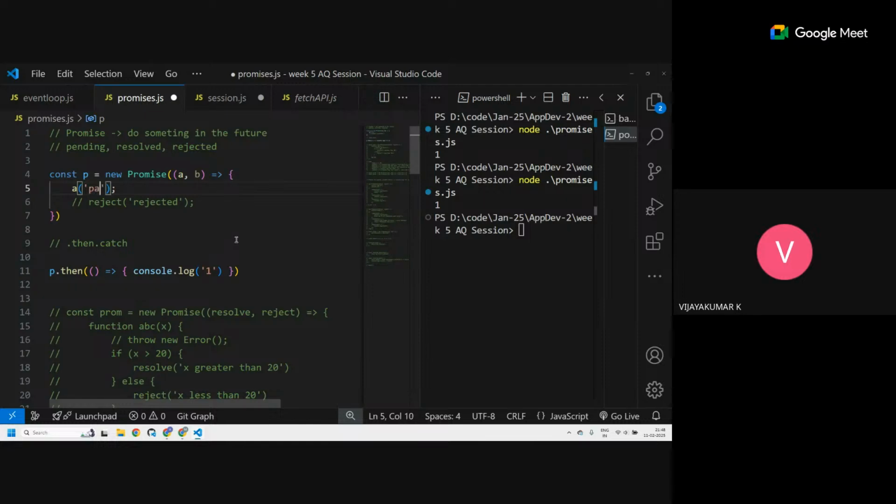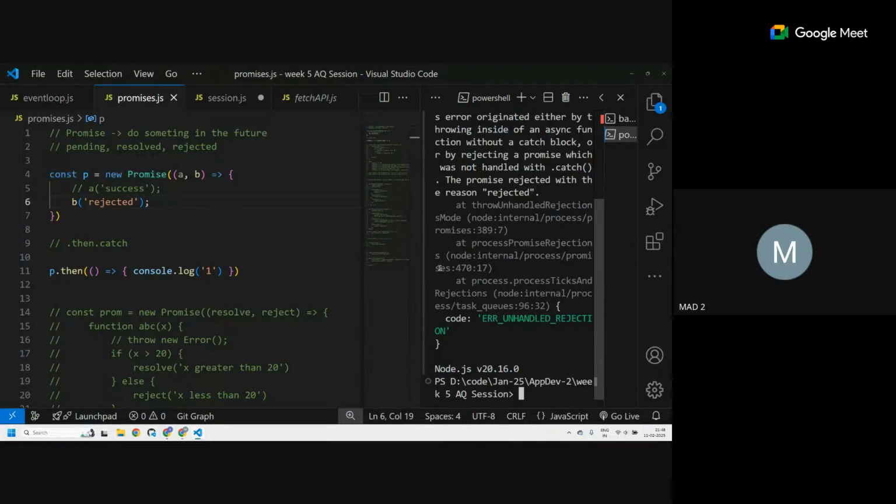Suppose we put b there, what will happen? An error will come. Yes. So let's have b here. What should happen over here? When we reject, we get an error. This one will not get executed in this given scenario. Also, we'll get an error because rejection automatically throws an error. It will automatically give out an error. Let's see that also.